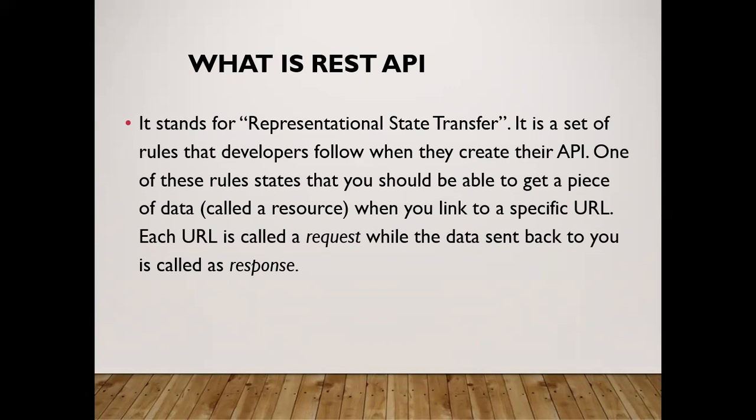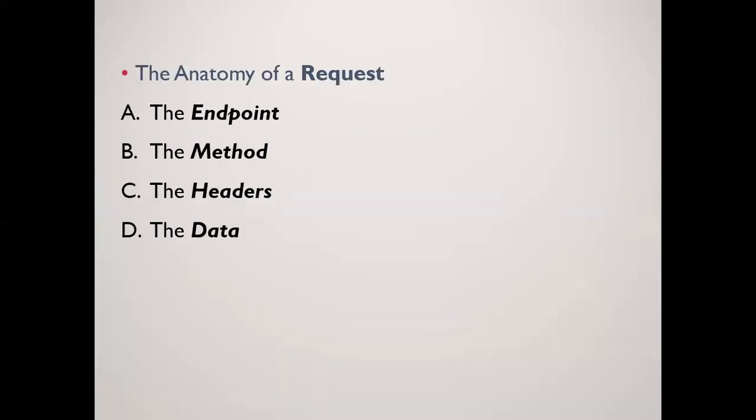So these are the two terms that we need to know in REST API. There is a request and response. Each URL is a request and the data that is sent back is called the response. So the anatomy of a request is there is the endpoint, the method, the headers, and the actual data that is contained in a request.